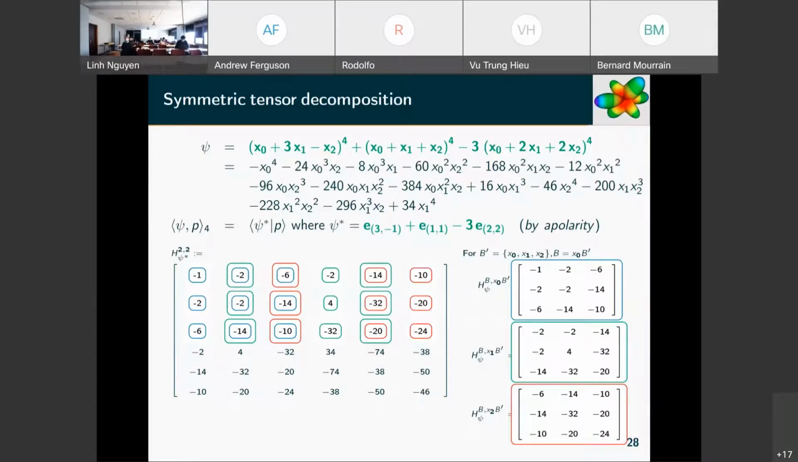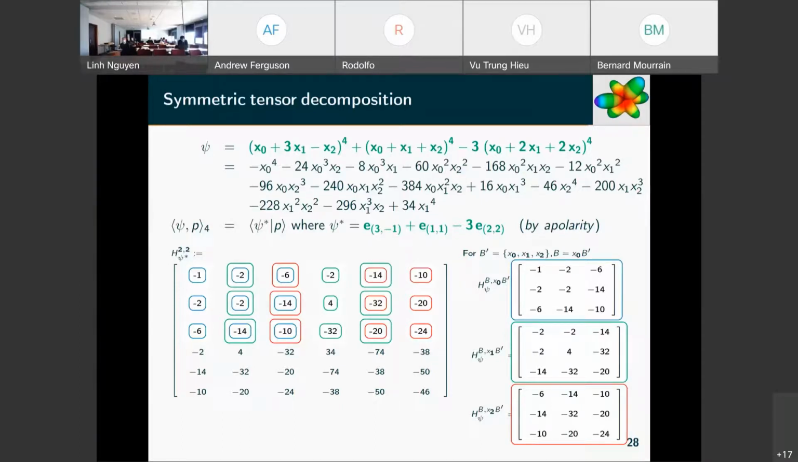We look at the moment matrix in degree 2, which is this, and the coefficients are coming from the coefficients of the symmetric tensor. Here we can recognize -1, -2, which is -8 divided by 4, and so on, -6, which is -24 divided by 4, etc. So we divide by this binomial coefficient and put this coefficient in this matrix.